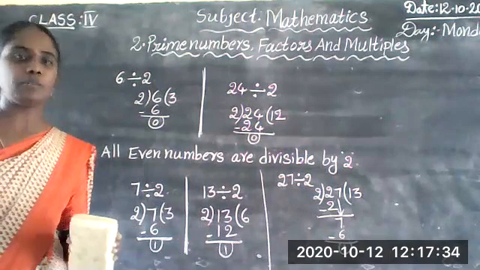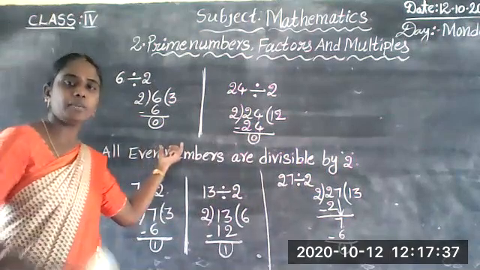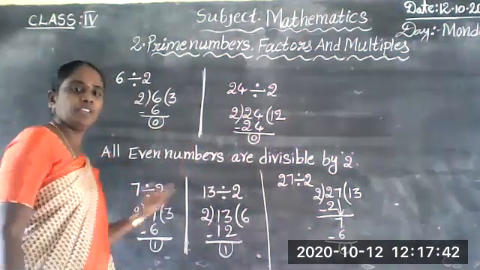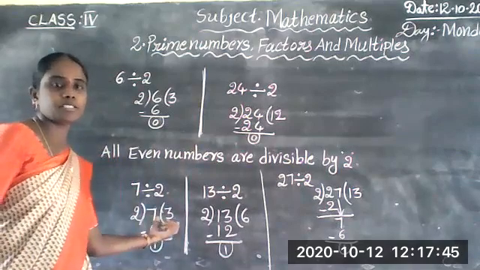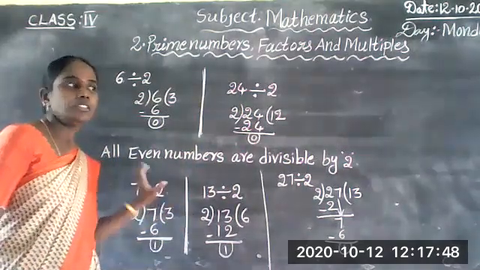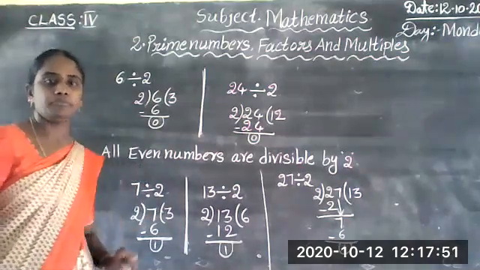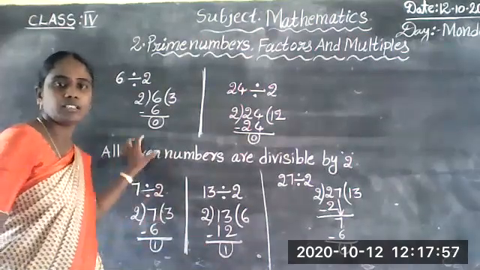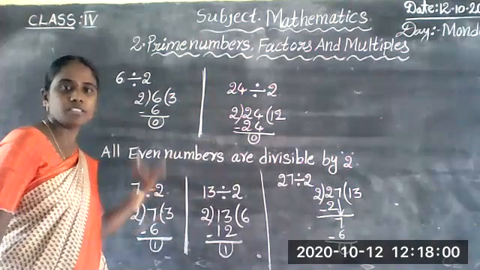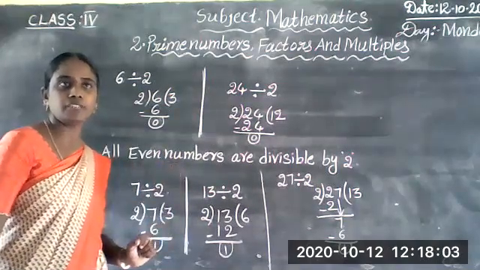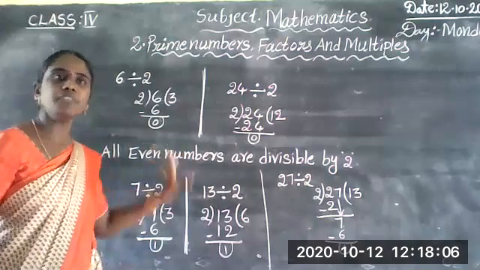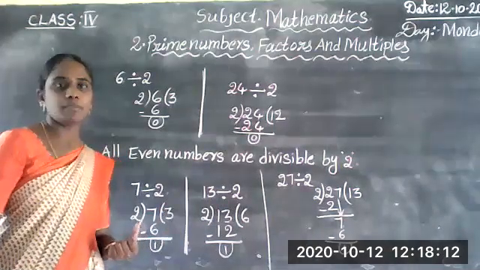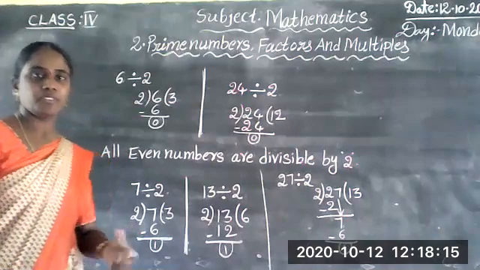Even numbers are divisible by 2. Why? When we divide even numbers, we get remainder 0, exactly divisible by 2. When we divide odd numbers by 2, we get remainder 1, so that is not divisible by 2. What is the difference between even numbers and odd numbers? Even numbers are divisible by 2, but odd numbers are not divisible by 2. Is it clear, children?